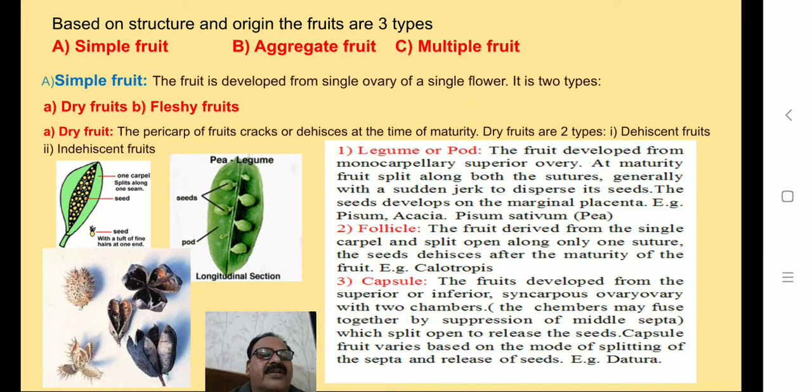Then third and important type of dry fruit is capsule fruit. Capsule type: the fruit developed from the superior or inferior syncarpous ovary with two chambers. The chambers may fuse together by dissolution of the middle septa, which split open to release the seeds. Capsule fruits vary based on the mode of splitting of the septa and release of seeds. For example, datura.